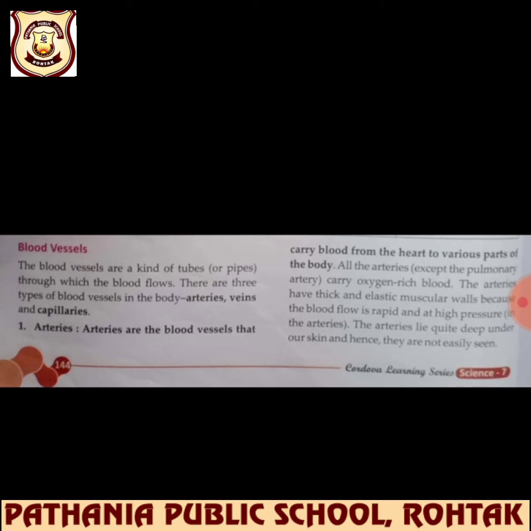See beta, the arteries are lying under the skin, and second they are oxygen rich, and blood is flowing very fast in them, so high pressure is there. All this about arteries beta, and they are moving from the heart. The main important thing is this.